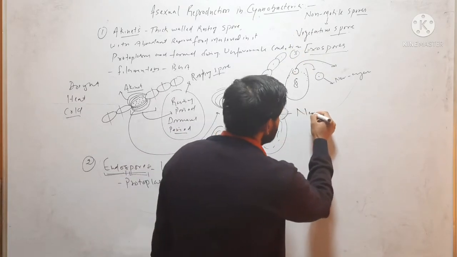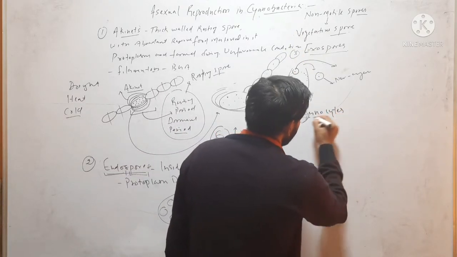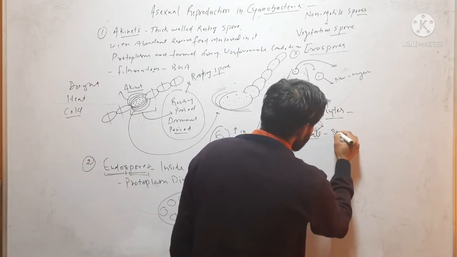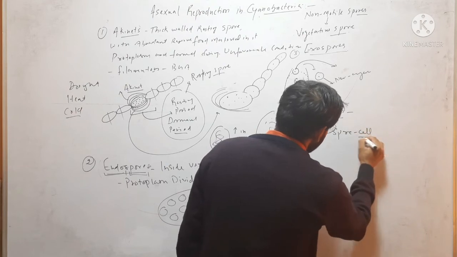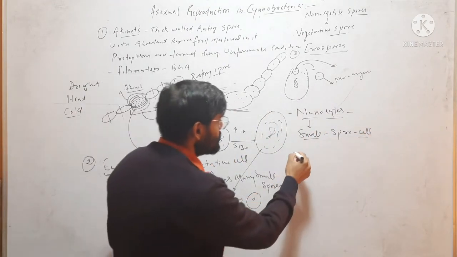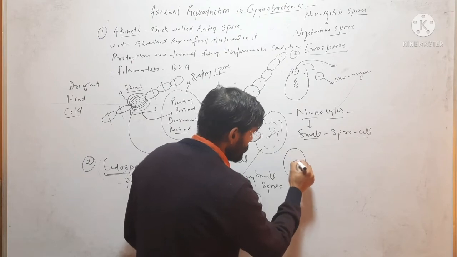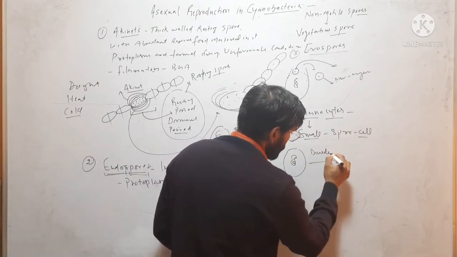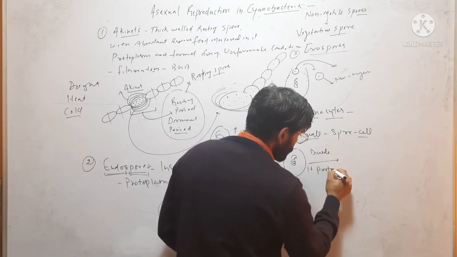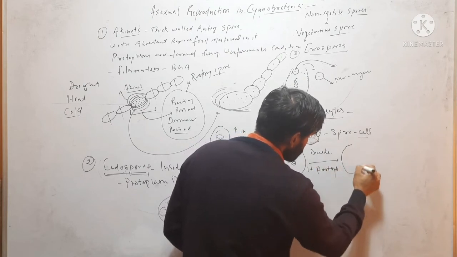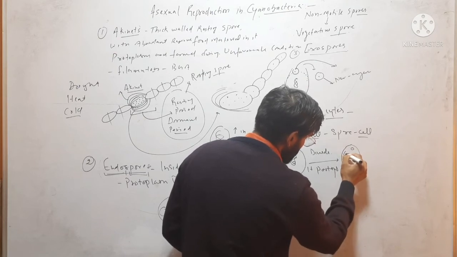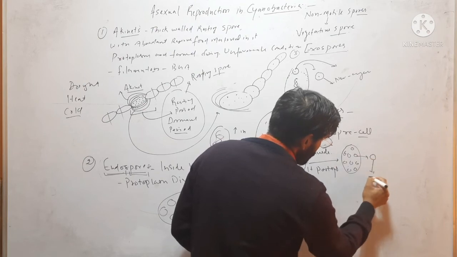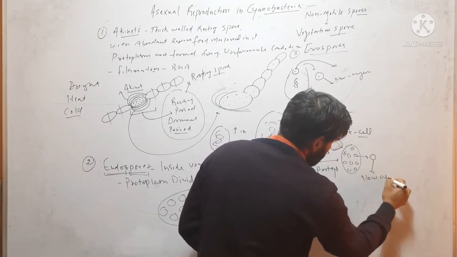Next is nanocytes. Nano means small, and cyte means spore or cell. Here a simple vegetative cell will divide its protoplasm into smaller segments, and after liberation each segment will form a new organism.